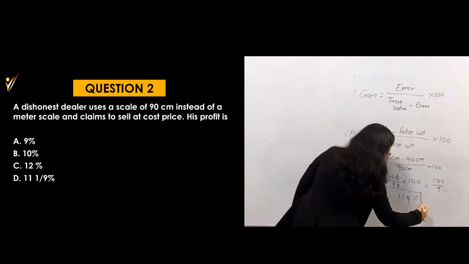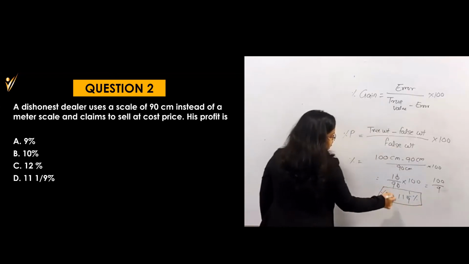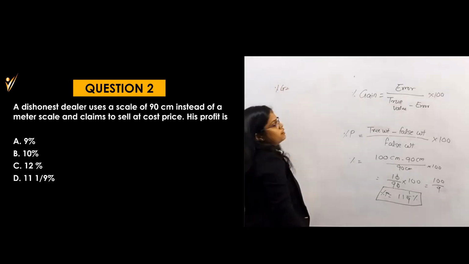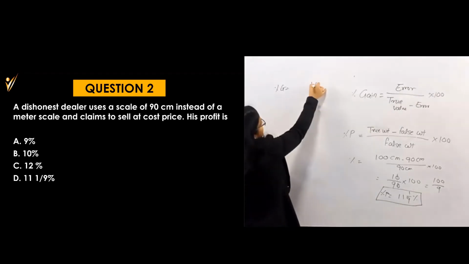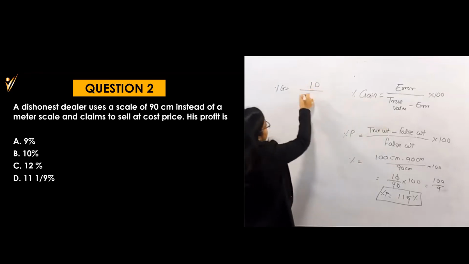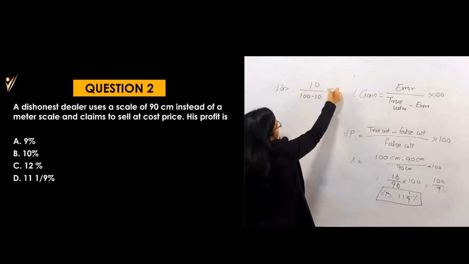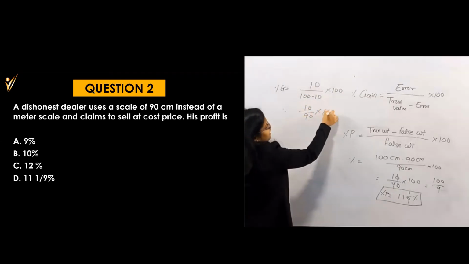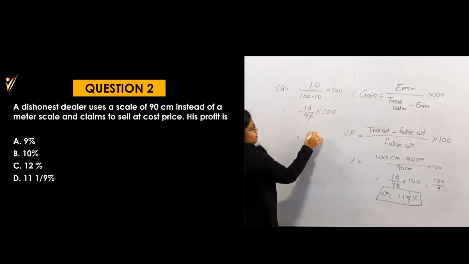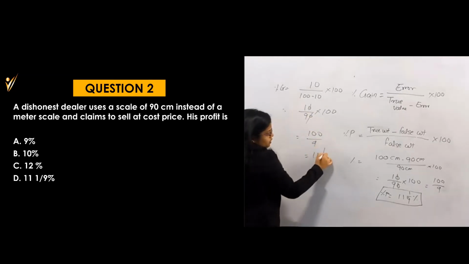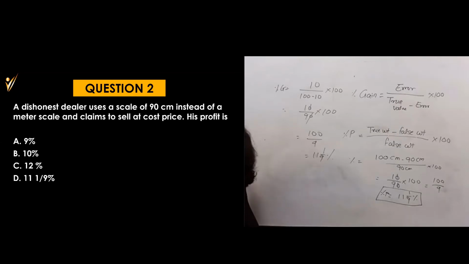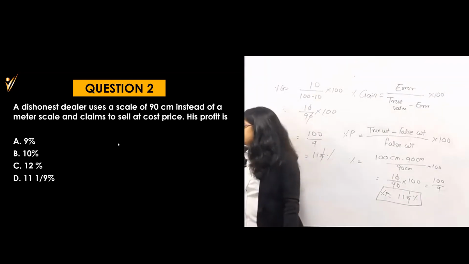So why are some people saying 10%? Or if you want this method, percent gain is equal to error. Error is 10 centimeters, so 10 divided by true minus error, that means 100 minus 10 into 100. This is again the same, so that will be 10 by 90 into 100. Getting the same equation, so it doesn't matter. Understood? Option number D will be the answer. Now let's go for the next question.